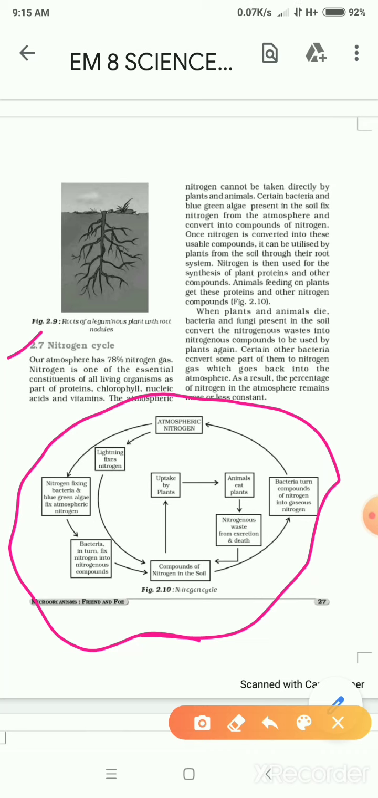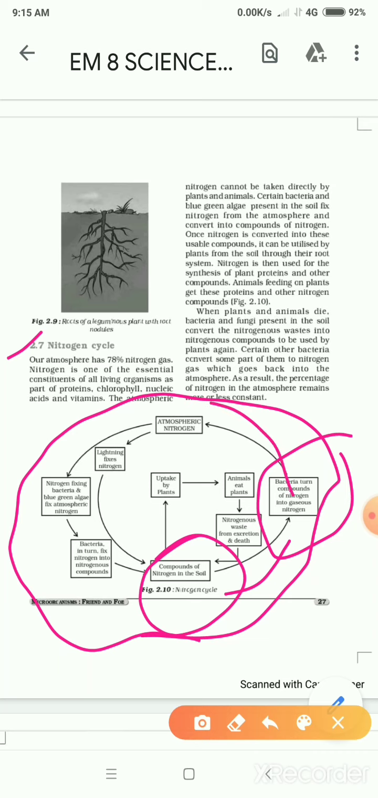See, compounds of nitrogen in the soil, the bacteria turn the compounds into the gaseous nitrogen form. So this nitrogen and oxygen, we all know they are fixed by the lightning, right? We all know that when two clouds meet, lightning happens. At that time, what happens? The nitrogen fixation happens.